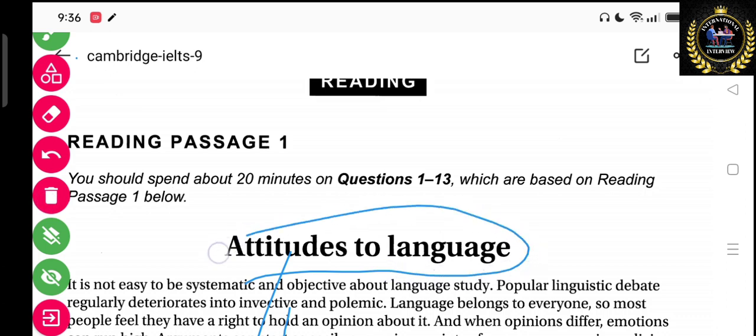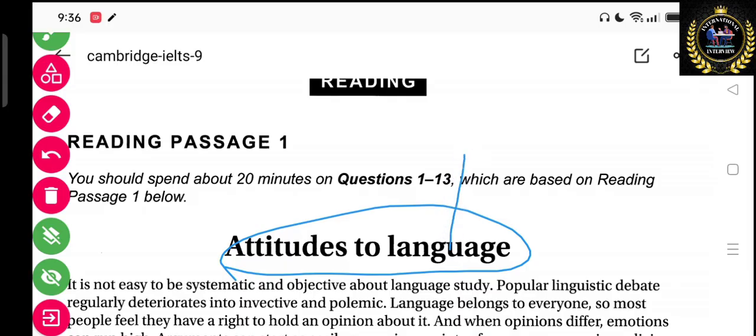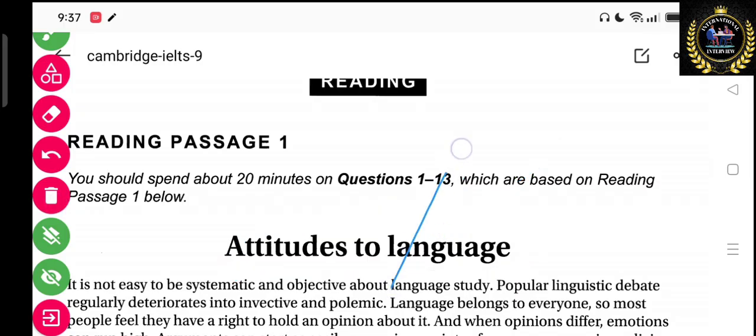This is Attitude to Language. The meaning of attitude to language is when this language was discovered, what kind of impression was there, what kind of prestige was there of the language, the value of language.